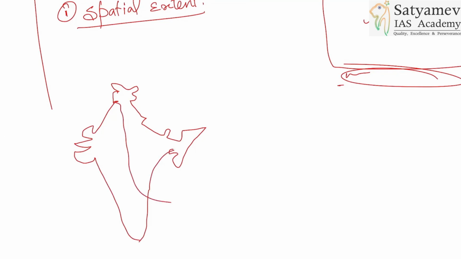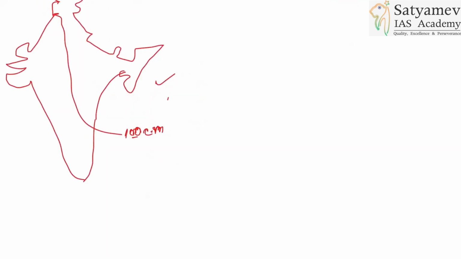So this is the 100 centimeter isohyet line. All right, so this is the India map. When you have to create a world map, just see this.